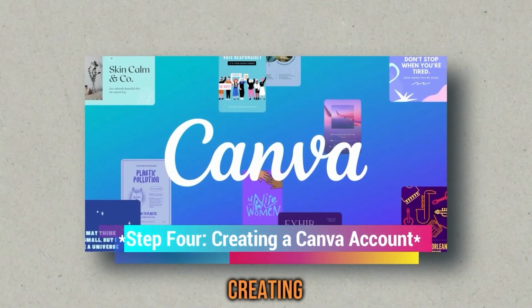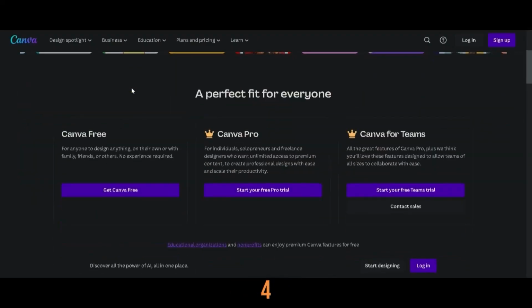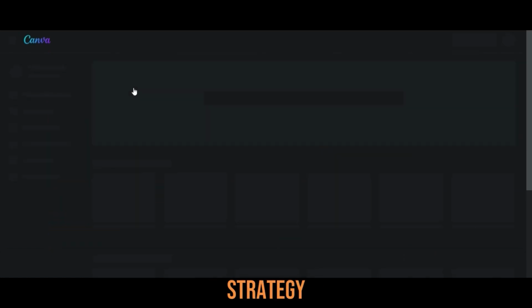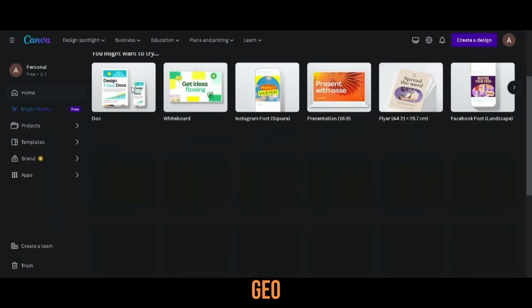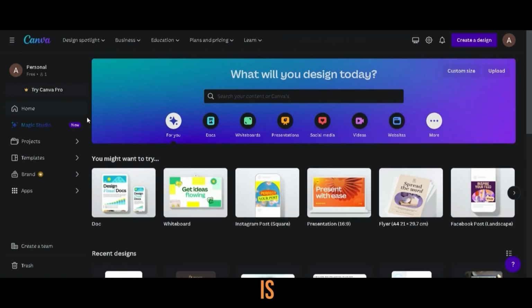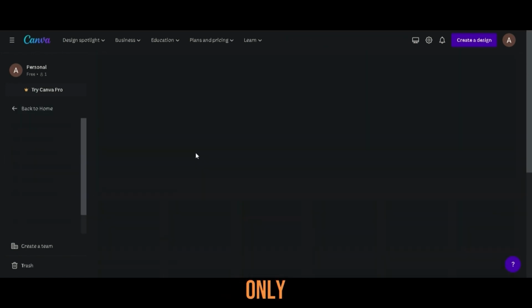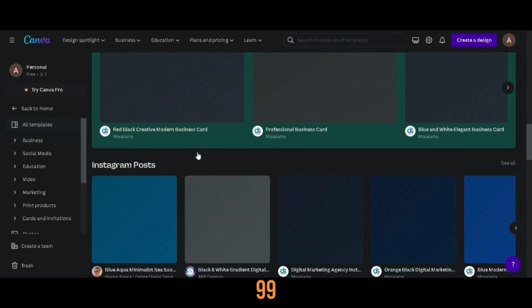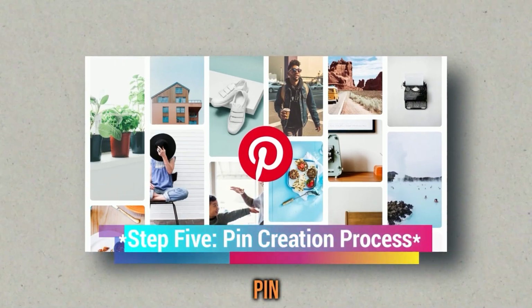Step 4. Creating a Canva account. Step 4 involves creating a Canva account, a crucial tool for implementing the strategy outlined by Glow with Gio. Canva facilitates the design of visually appealing pins that align with your page's aesthetic. The account setup takes only 5 to 10 minutes with a monthly fee of $12.99.